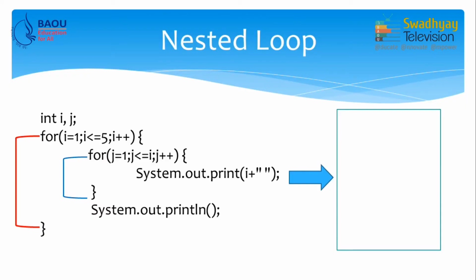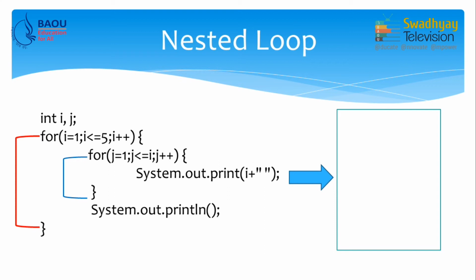Next we discuss jump statements supported by Java. We want to discuss nested loop. Now, nested loop is what? One loop inside another loop. You can also write for inside for, for inside while, or for inside do while. The combination is as per requirement. Here we have one example of nested loop where we write one for loop inside another for loop. Now, how it works we want to understand.